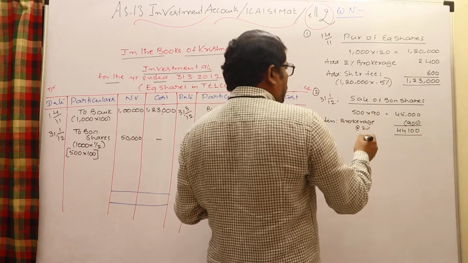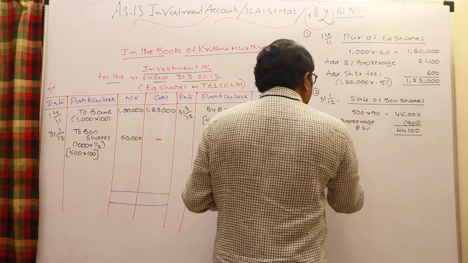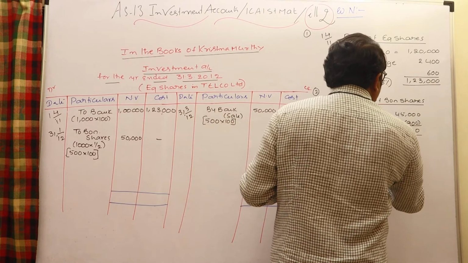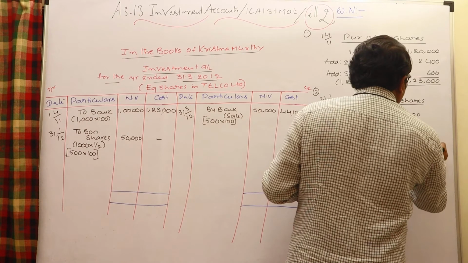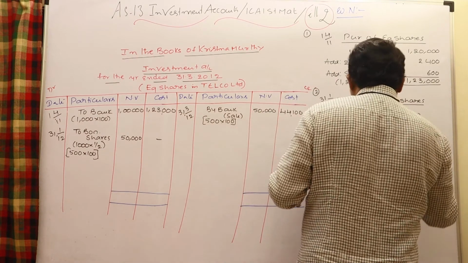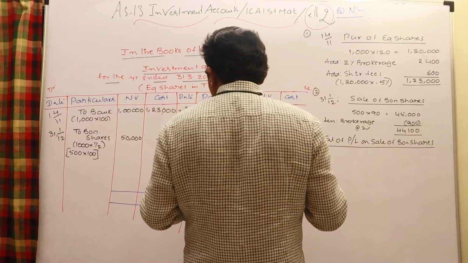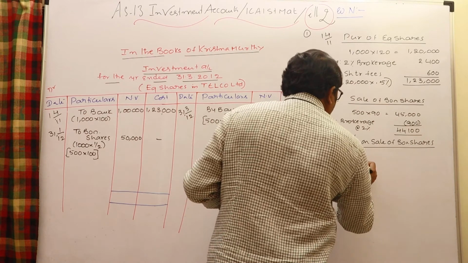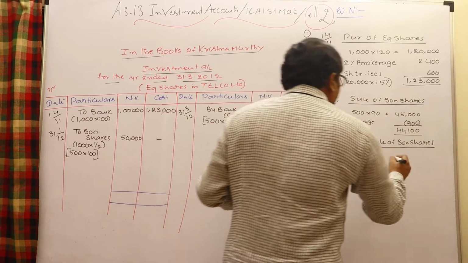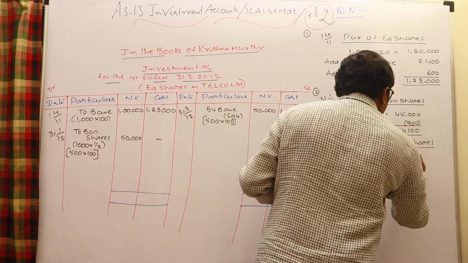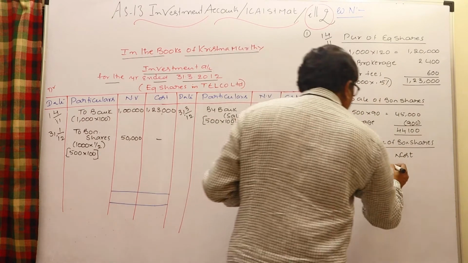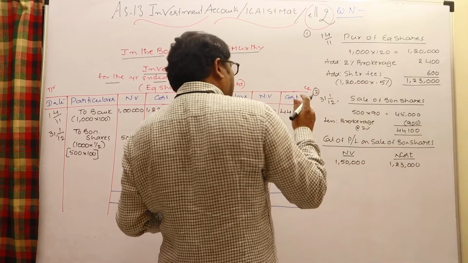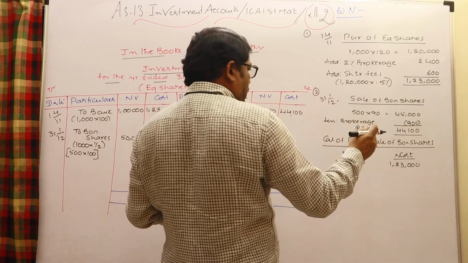Obviously, immediately we need to find out whenever a sale has taken place, the calculation of profit or loss on sale of bonus shares. It is always to be calculated based on total average carrying cost. So the total investments we are having, their nominal value is 1,50,000, and the cost incurred for them is 1,23,000. Totally 1,50,000 nominal value, for them cost 1,23,000.